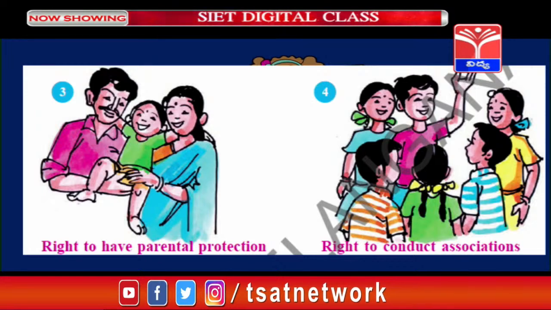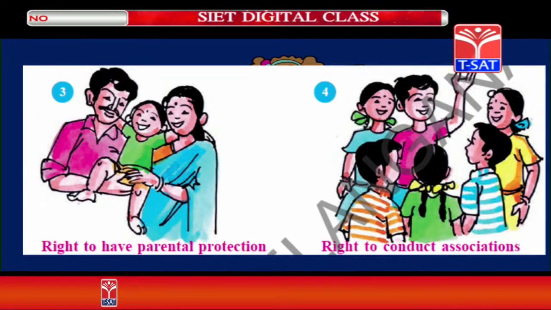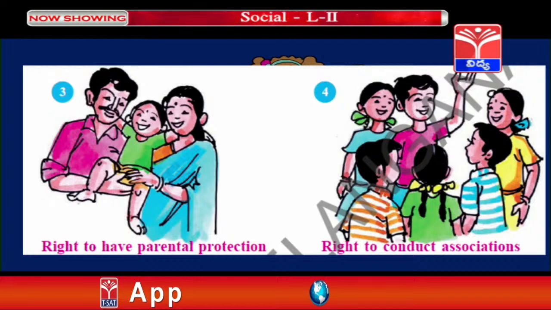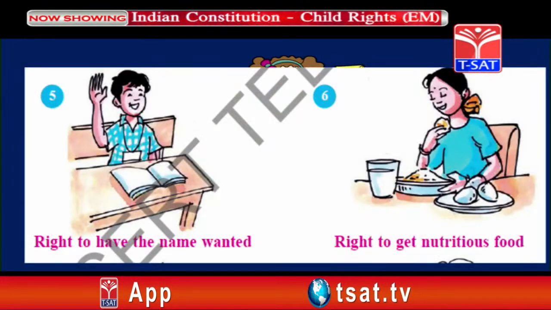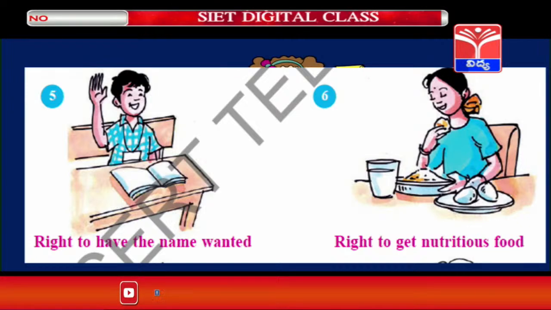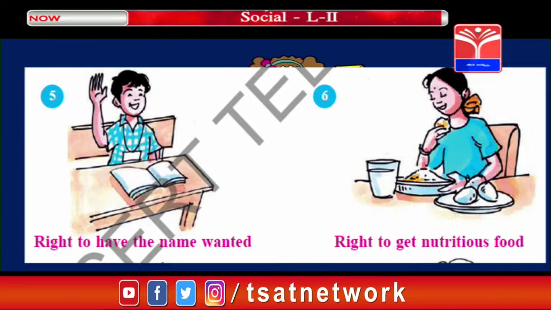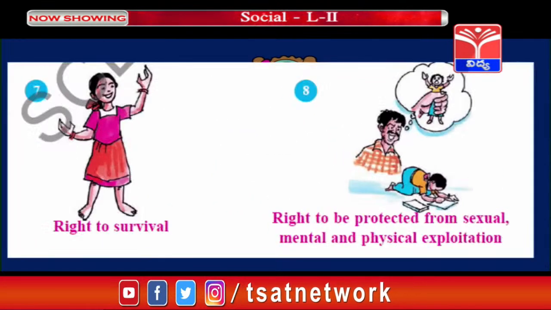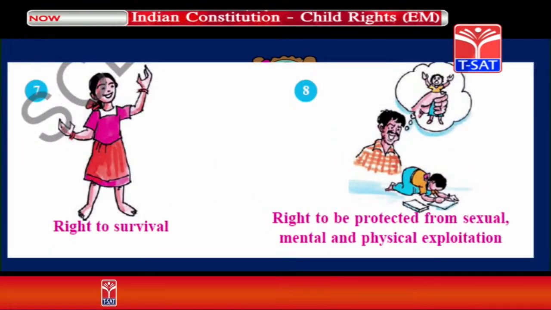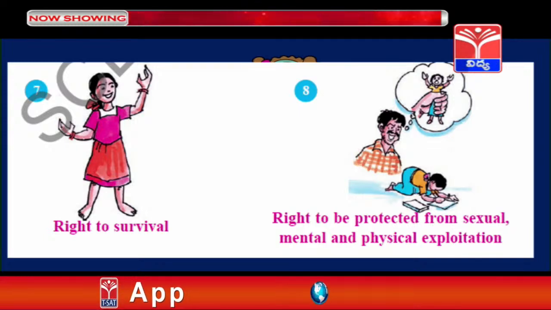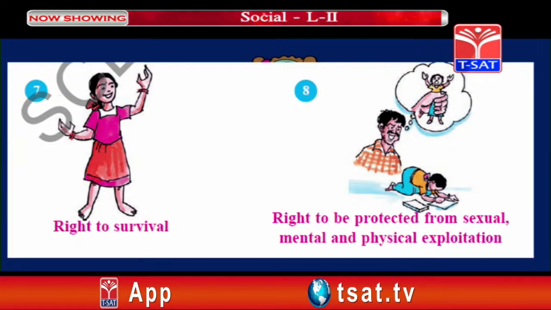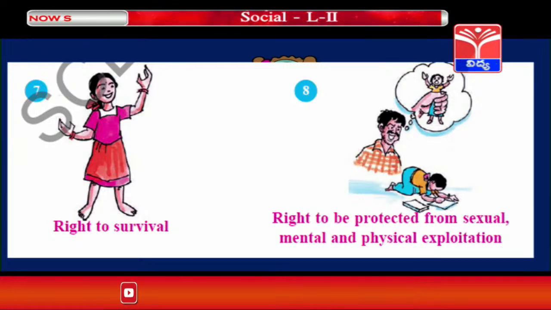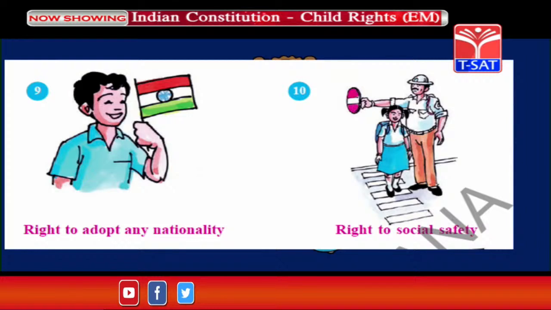Even children can have an association. Even in your school you can have a club, a child club. And also the right to the name they want, the name they like. Right to get nutritious food, and right to be protected from sexual, mental and physical exploitation. There should be no punishment from the parent or even the teacher.